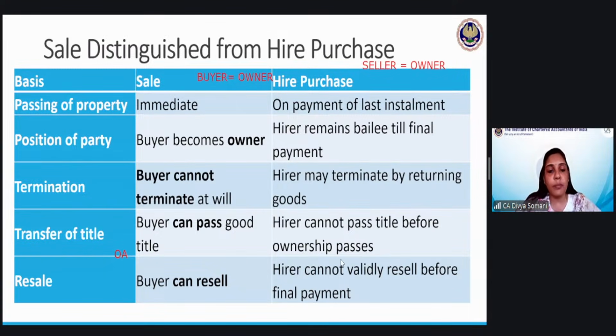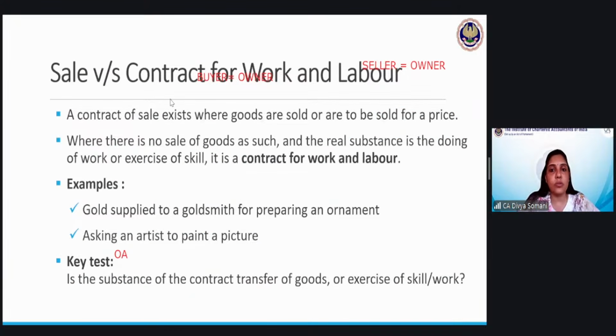Otherwise, he cannot pass. Next is resale. So again, it is mentioned that the buyer can resell, the hirer cannot resell. But if he finally becomes the owner, then he can obviously resell the goods. Okay, just let me clear this thing.